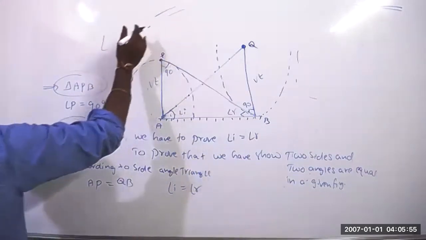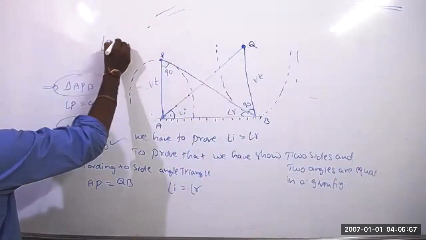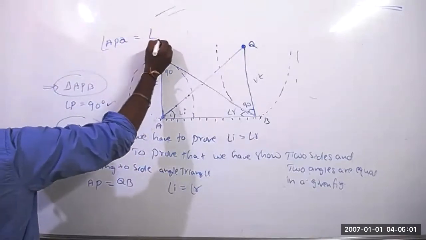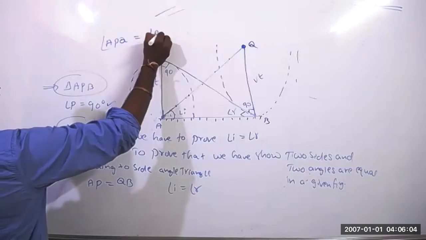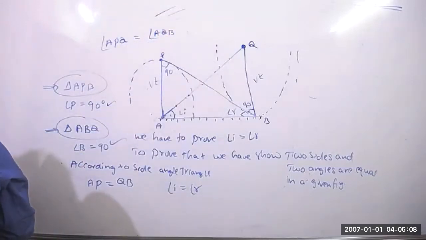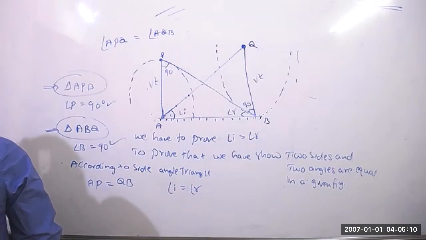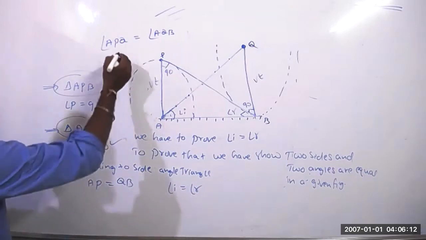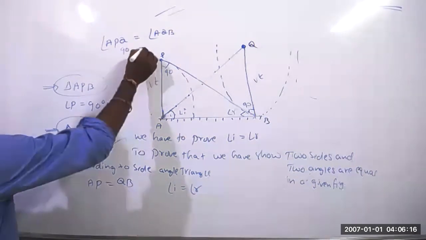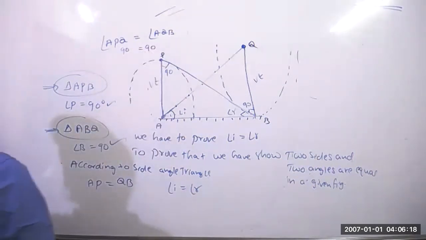See once, angle APQ equals angle AQB, right? Angle APQ, how much? 90. It is also 90, right?